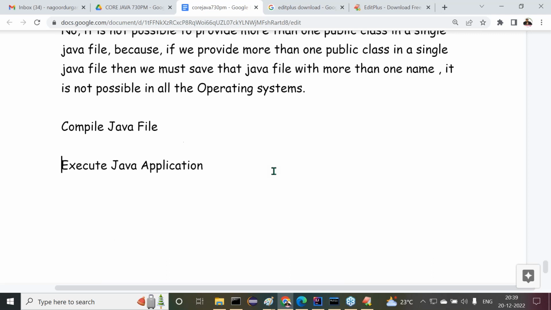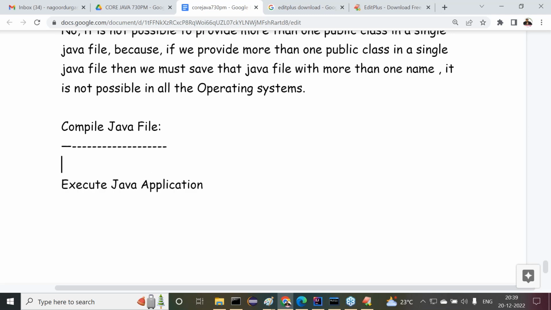Compile Java file. Can I discuss this topic tomorrow, guys? Because if I start this one, I require a minimum of 1 hour. How to perform compilation may not be completed, even the introduction is not completed within the time now. So don't worry. Try to practice this, and tomorrow I'll give the compilation part.